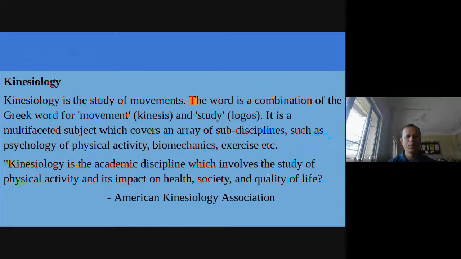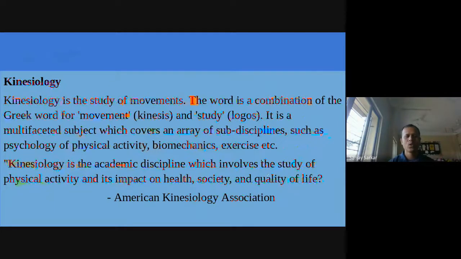Kinesiology is the study of movement. Like what kind of body movement is there, that thing is discussed in kinesiology. The word is a combination of the Greek words for movement, kinesis, and study, that is logos. It is a multifaceted subject which covers an array of subdisciplines such as the psychology of physical activity, biomechanics, exercise, etc.